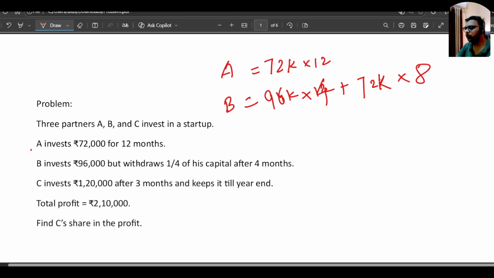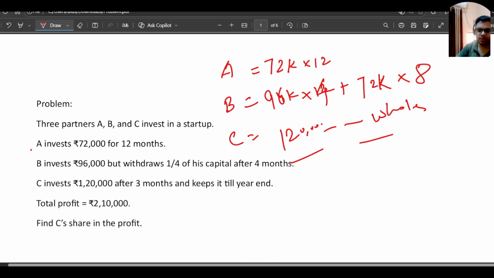Then there is C who is investing 1 lakh and 20,000 after 3 months and keeping it till year end. So after 3 months he is investing 1 lakh and 20,000 and keeping it till year end. Meaning he will be investing this much each month until the whole year.